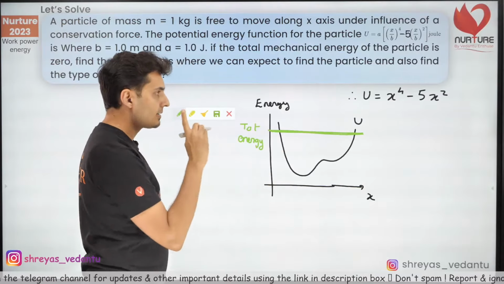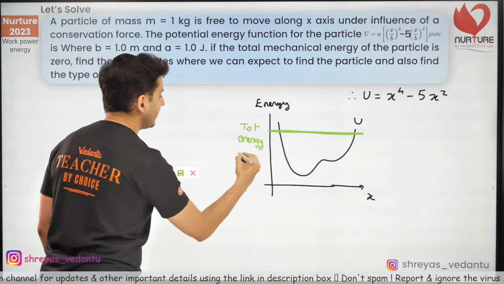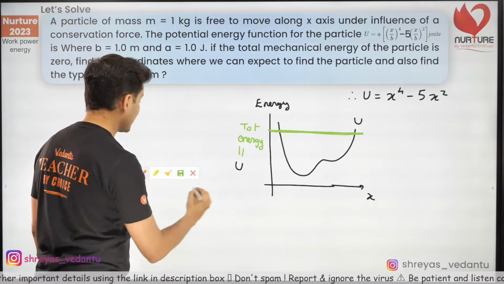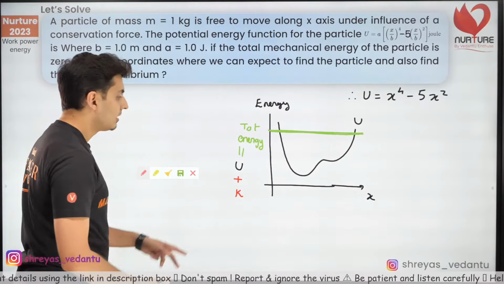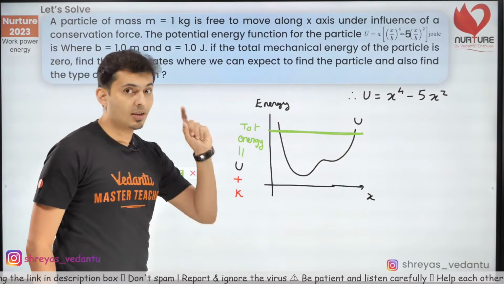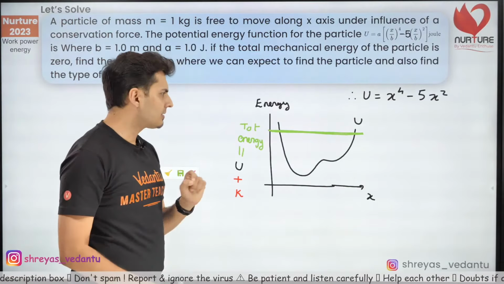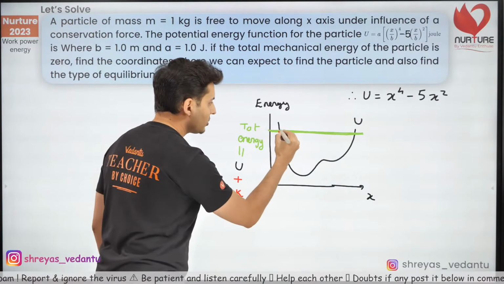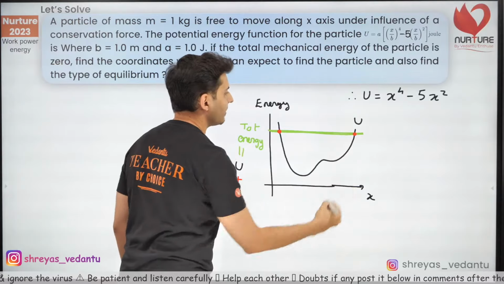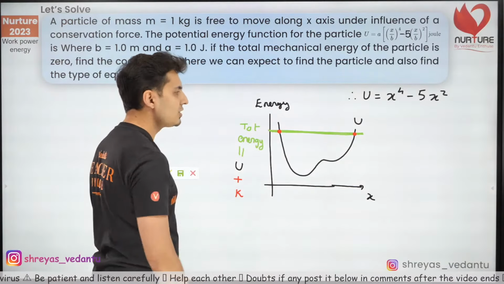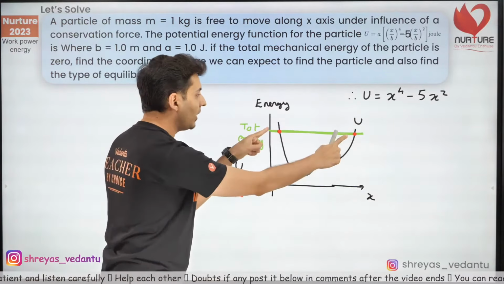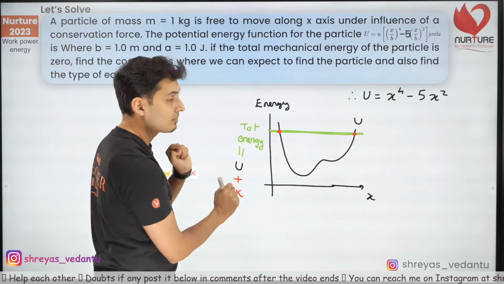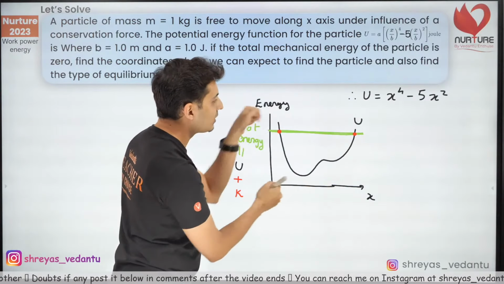Since total energy is the sum of potential plus kinetic energy, the sum should be constant. That means if the total energy is that green line, what is so special about these 2 points over here? At these 2 points, the potential energy is equal to the total energy.